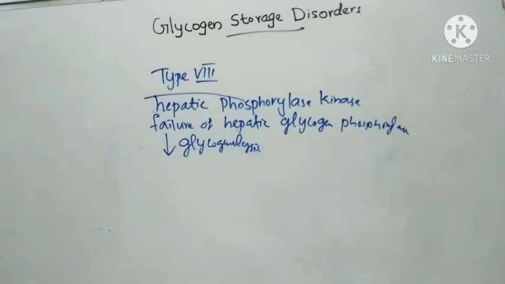Clinical features include hepatomegaly, rise in liver glycogen level, that is in normal structure, and mild to moderate hypoglycemia.